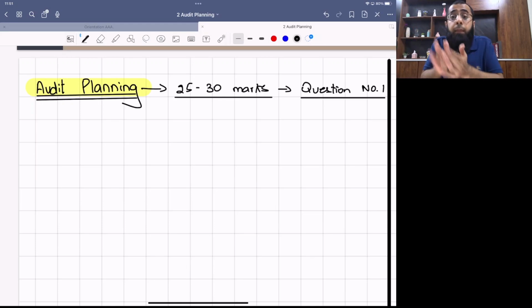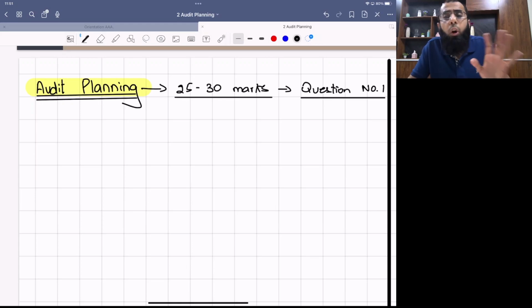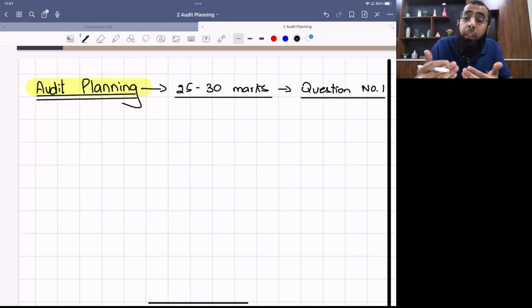Okay? This is, I am saying, as per the examiner's instruction, that you are just required to understand the concept and demonstrate it in your answers. You are not required to learn the references of ISA numbers or their definitions or their paragraph referencing. That is not required at AAA level. The focus of the AAA exam is to evaluate the student's skill, how he evaluates the exam scenario and how he demonstrates his auditing, accounting, and professional skills.